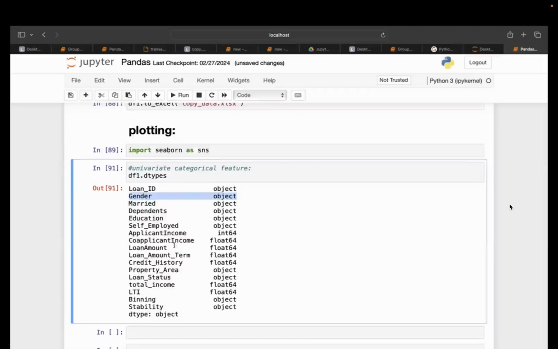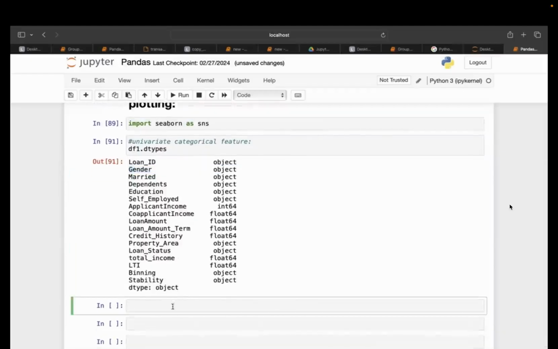Okay, univariate categorical. Simply I'm writing sns.catplot. Inside that, you will see the syntax of every Seaborn graph is going to be similar to one another. So it is not going to create too much burden in your brain. Simple, you have to mention your data. My data is df1.